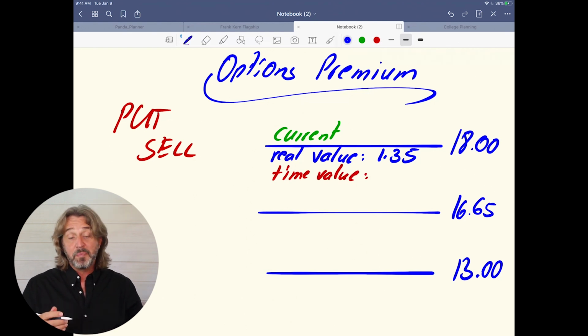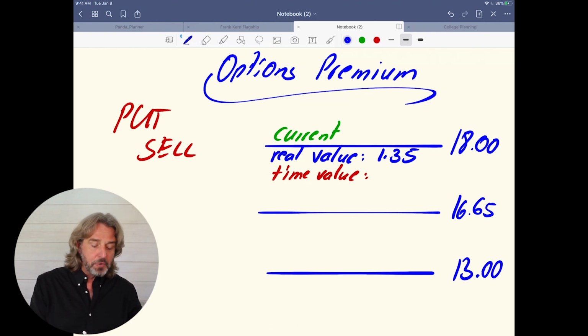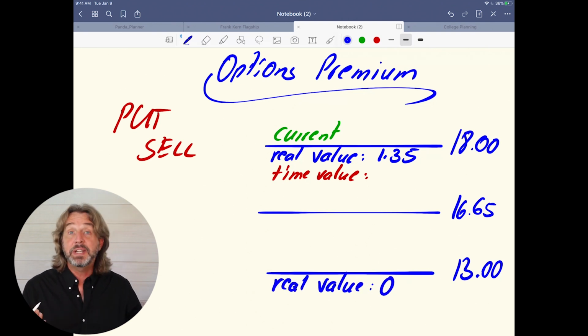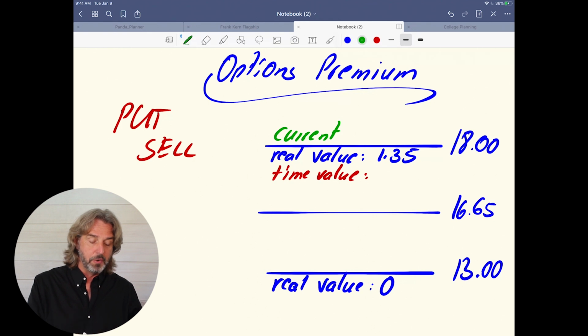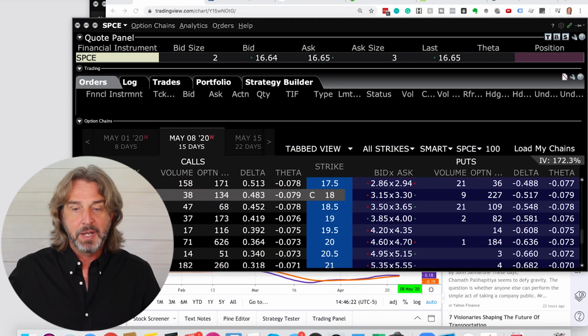Now, also for the 13 put, if the market is trading right now at 16.65 and we could sell the stock for 13, would that make sense? No, we would lose money. So this is why here the real value is $0. And also we will take a look in a moment at the current price, and we will take a look at the time value. So let's do this. Let's jump onto the platform and take a look at this.